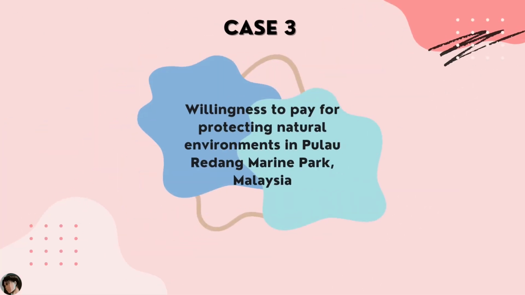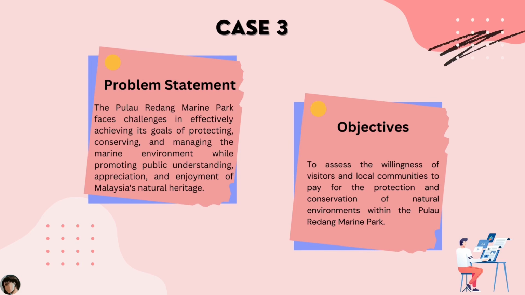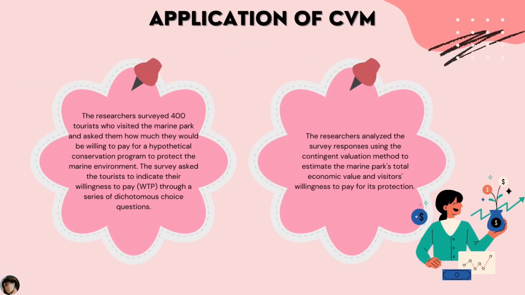Case 3. Willingness to pay for protecting natural environments in Pulau Redang Marine Park, Malaysia. Malaysia faces challenges in effectively achieving the goals of protecting, conserving, and managing the marine environment while promoting public understanding, appreciation, and enjoyment of Malaysia's natural heritage. The researchers aim to assess the willingness of visitors and local communities to pay for protecting the marine environment. They surveyed 400 tourists using the contingent valuation method and found they would pay an average of RM33 per person daily for a hypothetical conservation program. The estimated total economic value of the marine park was 22 million ringgit per year.